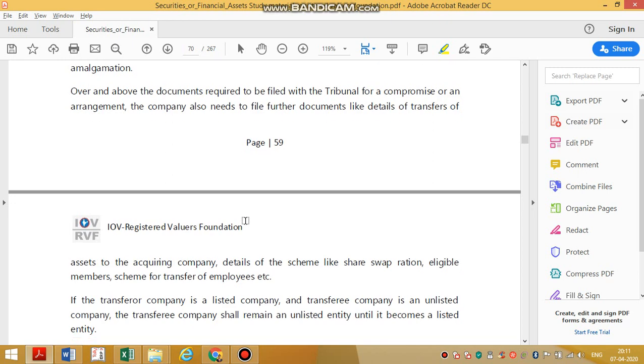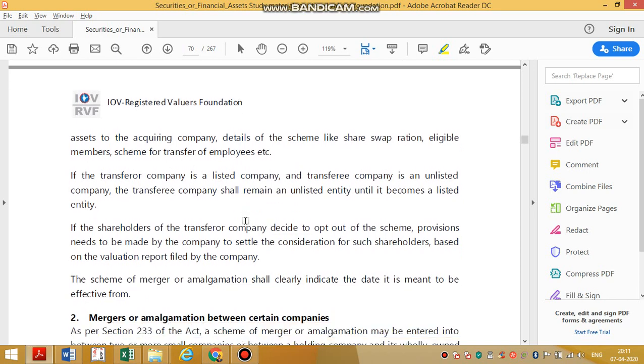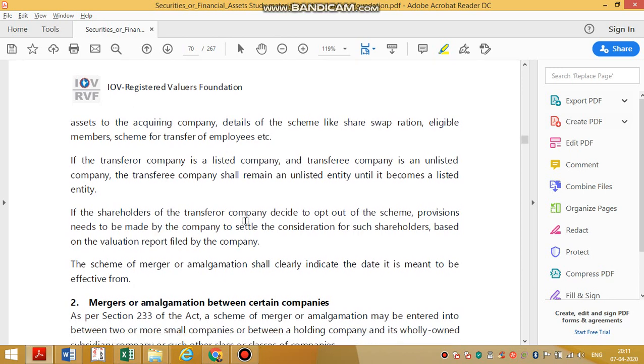If employees are not interested, they have to be given retrenchment compensation. This is the highlight of this point. Employees are not furniture and fixtures. So obviously the same three-fourths in value and more than 50% in number both have to approve for this scheme of amalgamation also.